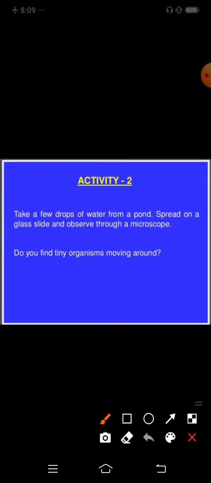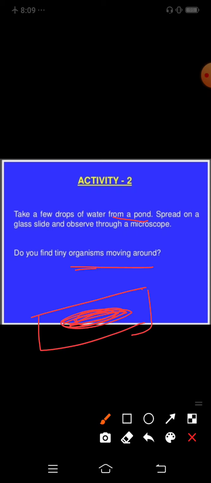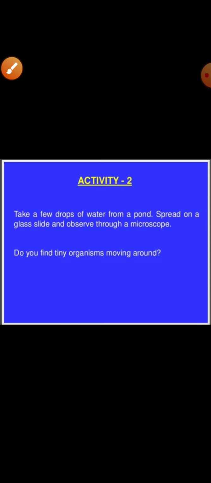In the second activity, take some water from a pond. You have to take pond water and spread it on a glass slide. This is your glass slide. You have to spread it onto the glass slide and observe through a microscope. Do you find a tiny organism moving around? Observation: those small things you observe through the microscope are called microorganisms. Some pictorial examples are given in the next section.